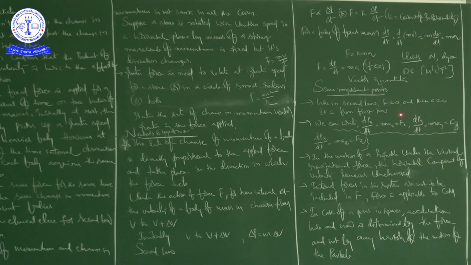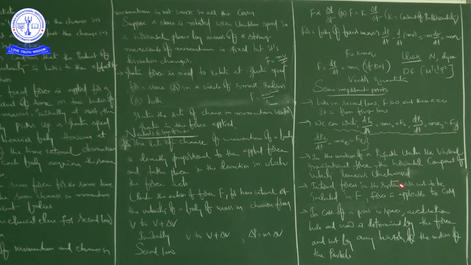Okay, right. From this, dp by dt is equal to ma. If you apply it for 3 dimensions, right? In the last chapter we discussed motion in a plane. So what is the x dimension, y dimension, z dimension? If you write all these things, dp by dt is equal to ma for 3 dimensions, you can write it like this: dpx by dt is equal to max, that is called fx, similarly y, similarly z, right? So these help us when we talk about force in 2 dimensions and force in 3 dimensions.